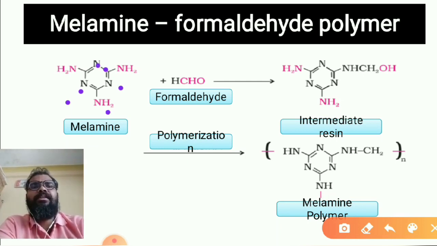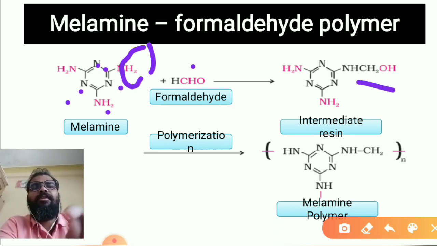React with the formaldehyde, and intermediate resin is going to form, where the only changes will be in the NH2 over here, NHCH2OH you will be getting. Intermediate resin, the polymerization reaction will be taking place and you will be getting the melamine polymer. The loss of H from here, H from here, from here OH, and you will be getting the melamine polymer.